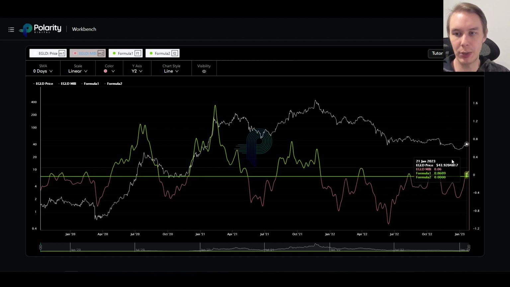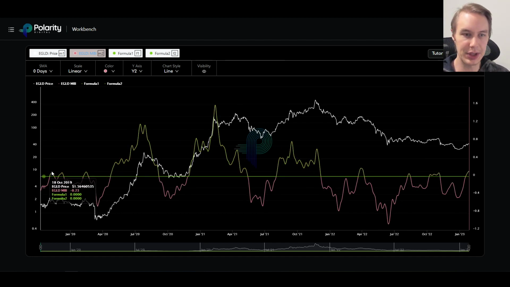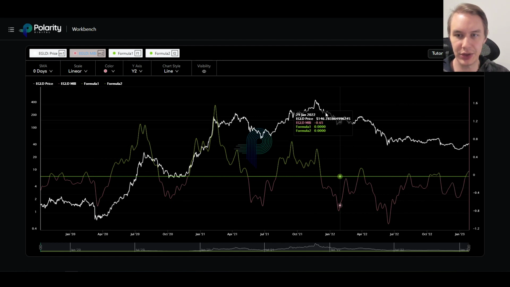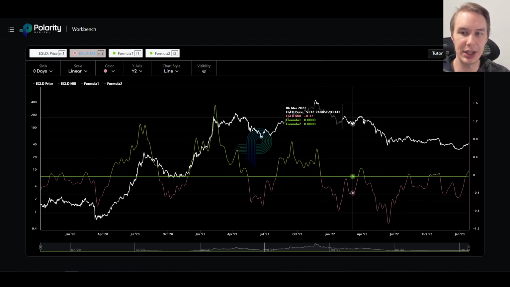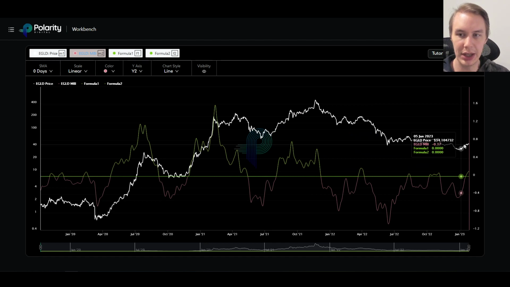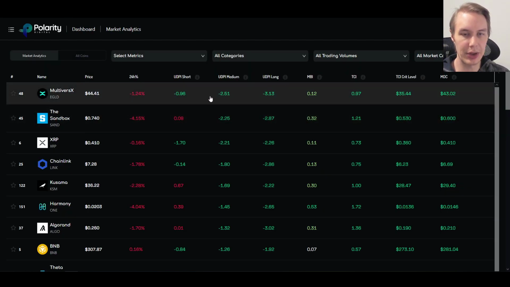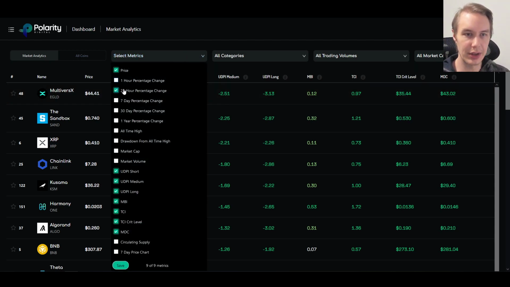But I think this is something to watch: how does this develop? Do we start seeing some kind of oscillation around zero, suggesting this is a transition out of the bear market, maybe into an accumulation zone, which could then transition into a bull market later on? So overall, what I'm looking at with EGLD is that it's kind of an anomaly from the rest of the market. It's lagging behind. It has not done the crazy things that we've seen some of the other assets do in the last month.